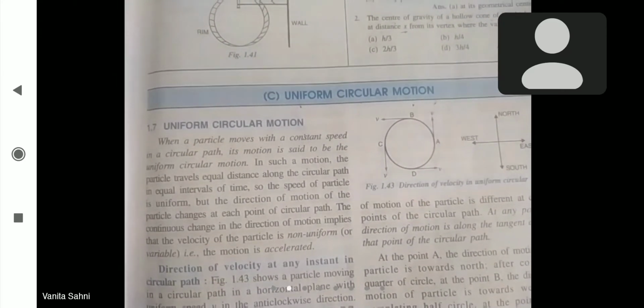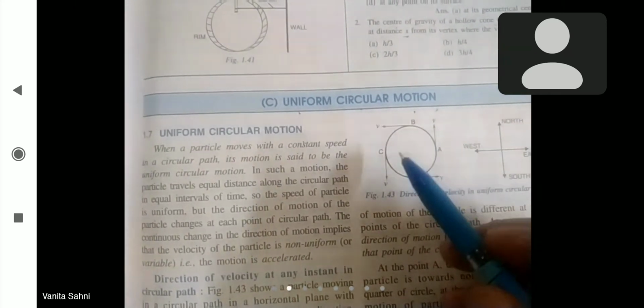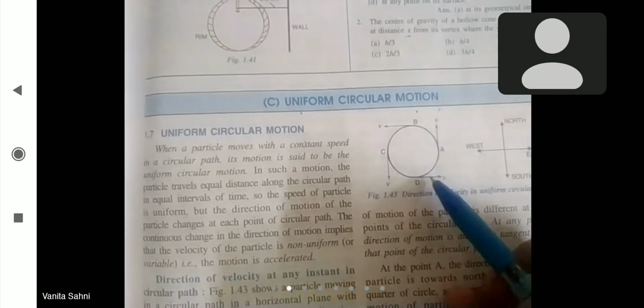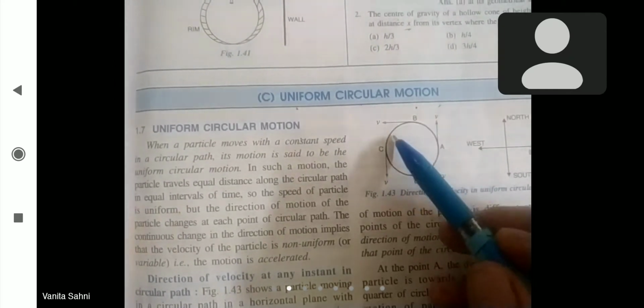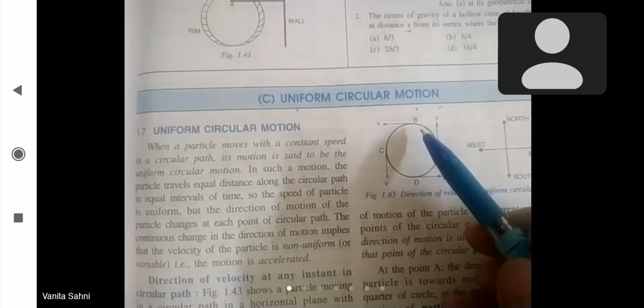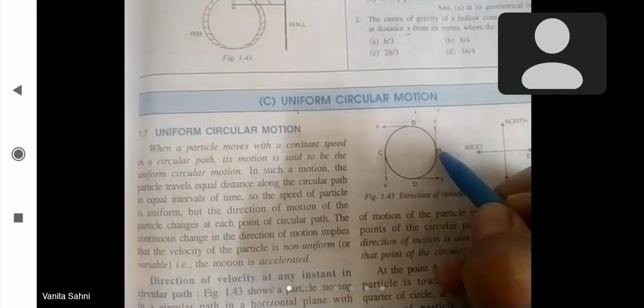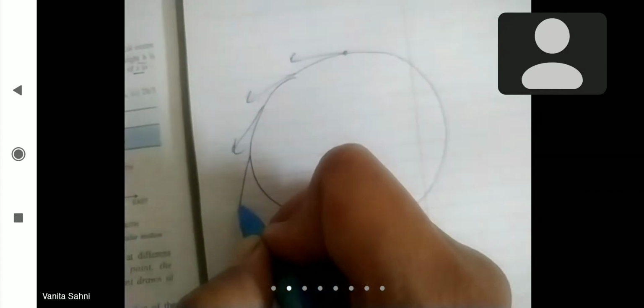Now, how does this happen? You can draw a circle on the ground or on the floor of your house and start moving on that circle, clockwise or anti-clockwise, any direction you want. Suppose like this, here we are moving on this circle. What happens when you move on a circle? You will find that at every step when you move, your face is towards a different direction. So in a uniform circular motion, when a body moves, its direction of motion keeps on changing at every step,